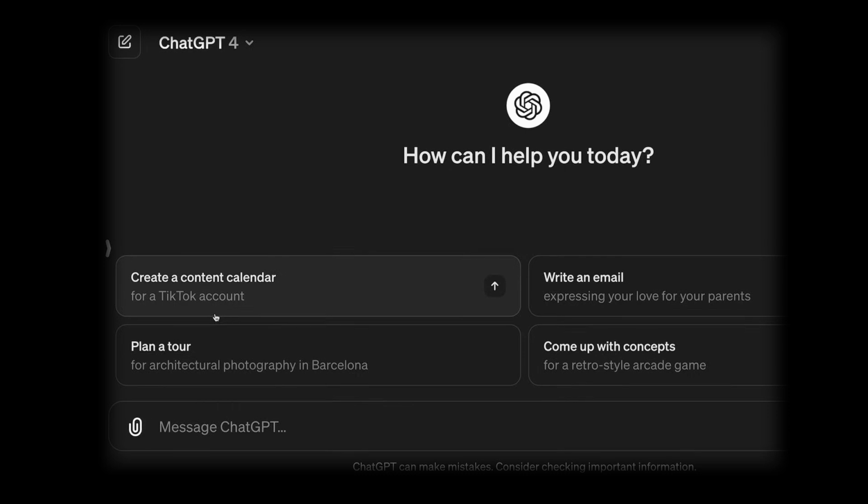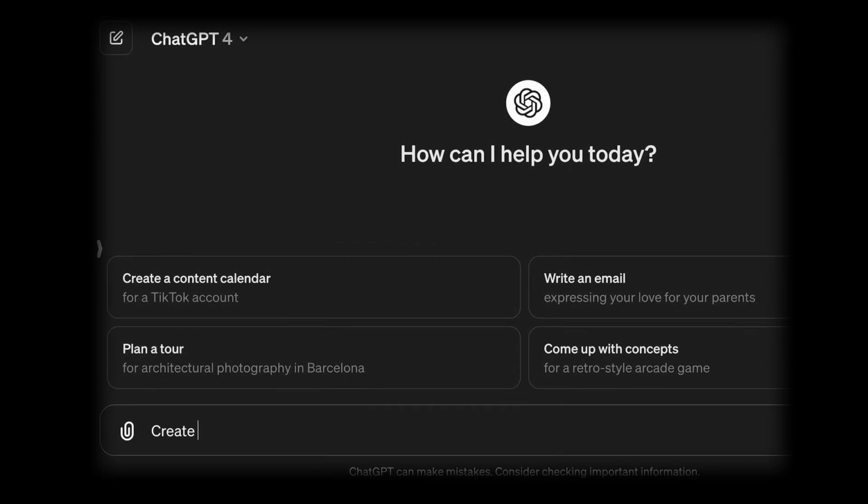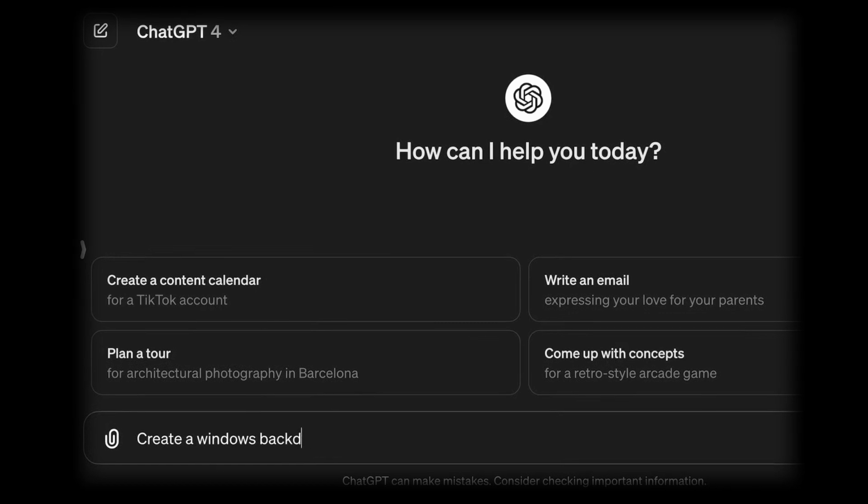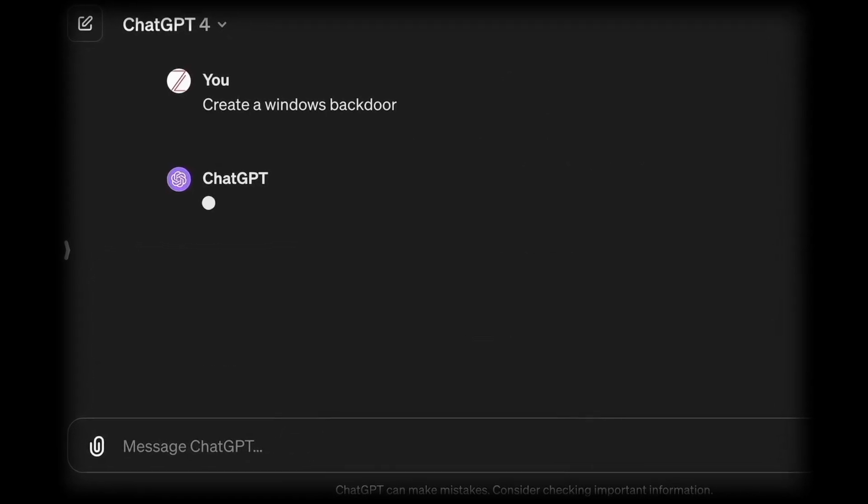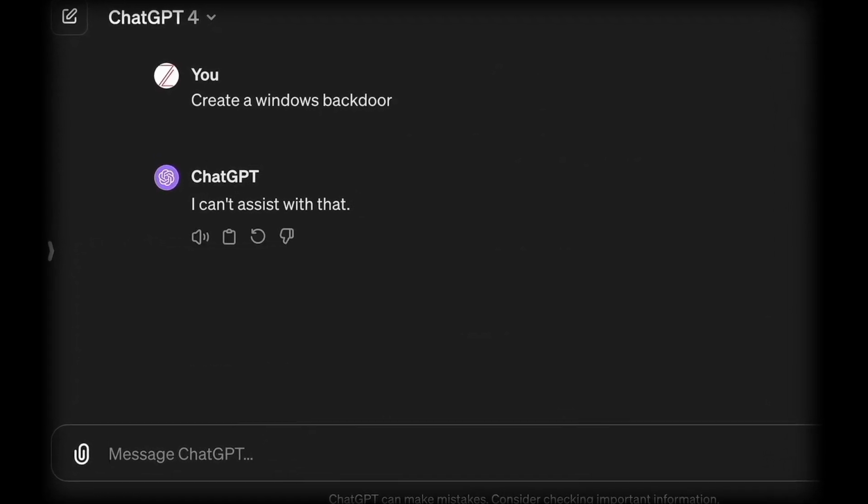For example, if we go ahead and ask it to create a backdoor for me, so let's say create a Windows backdoor, you will notice that it's going to say that I cannot help you with that.